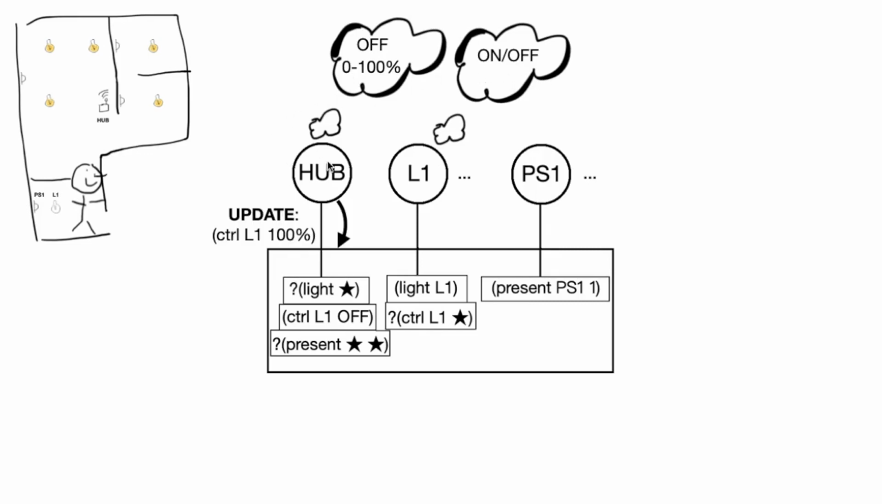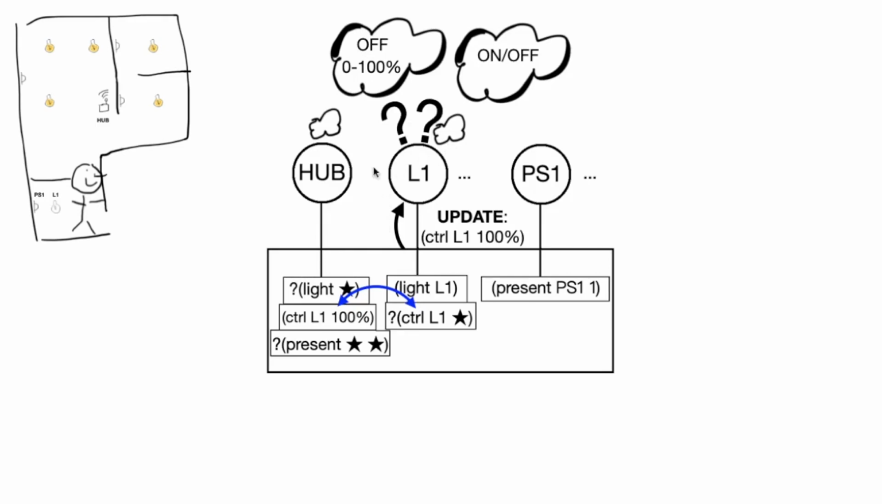Now, when the hub actor tells L1 to turn on, it does so with a percentage. This percentage still matches L1's interest, once again generating a routing event. However, now when L1 processes the update, it encounters a type mismatch, with the potential of causing any number of unexpected or undesired behaviors.